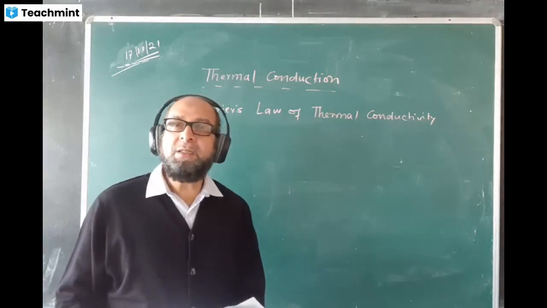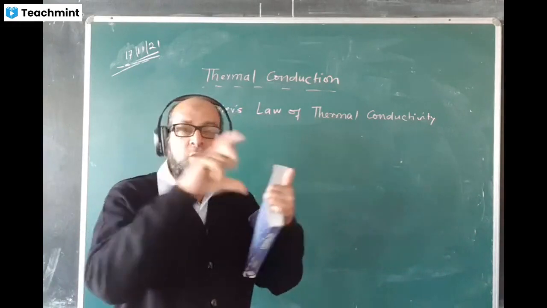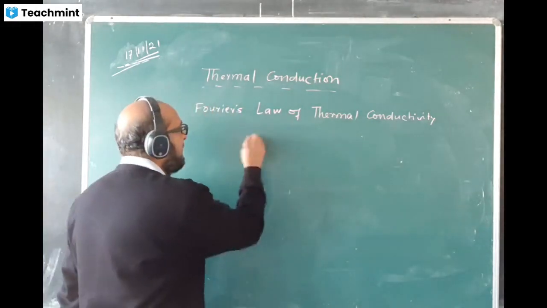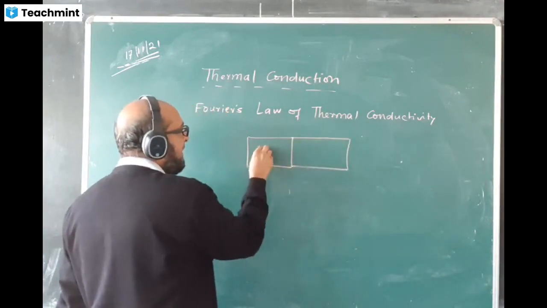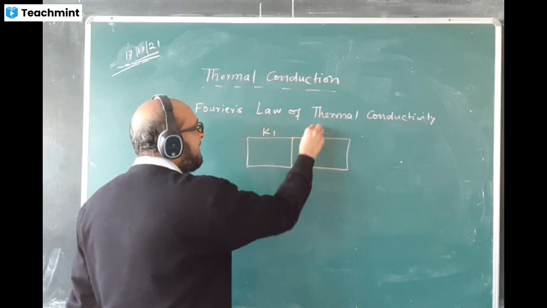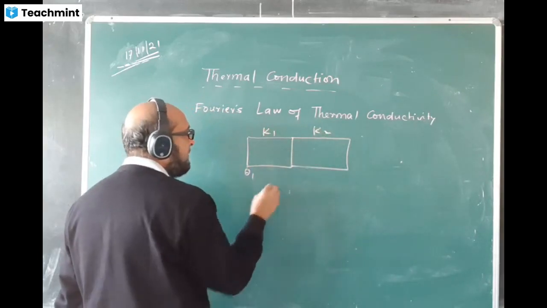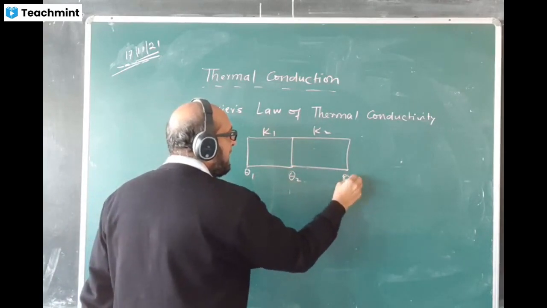What is a composite slab? Composite block will be a combination of two metals or two blocks together. Like one block here, one block here. Just have an idea only. This one is having conductivity K1. This is having conductivity K2. Temperature of this end is theta1. Temperature of this end is theta2. Temperature of this end will be theta3.